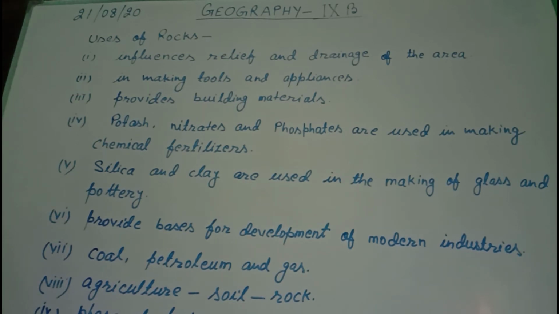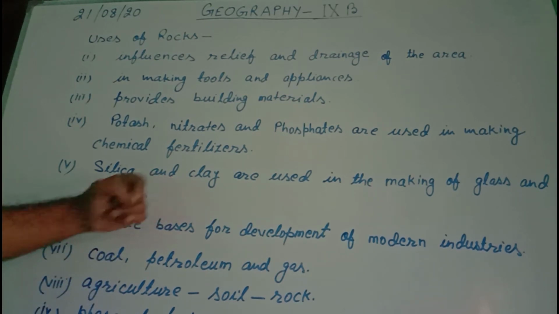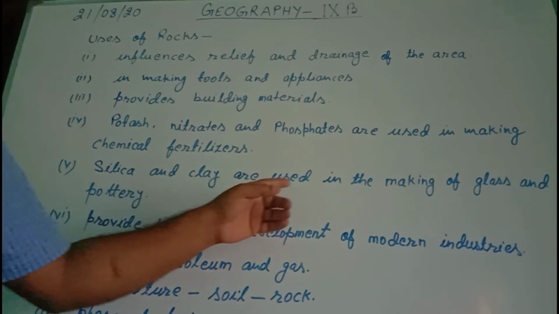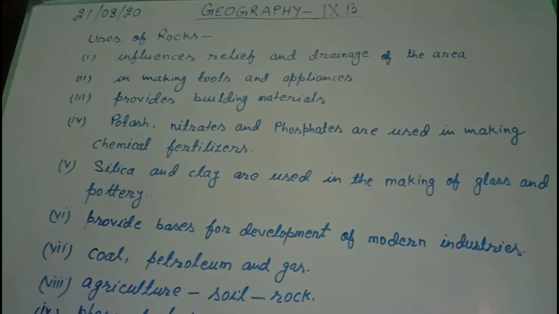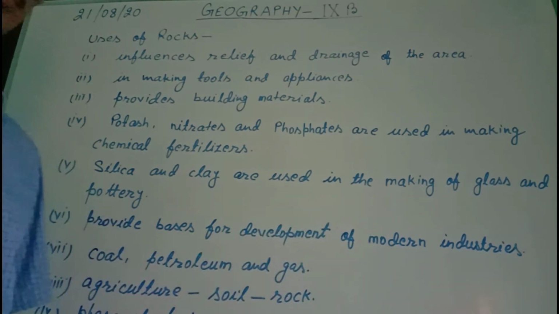Number five, silica and clay are also obtained from the rocks, and these two, silica and clay, are used in making glass and pottery. Number six, rocks provide basis for the development of modern industries.